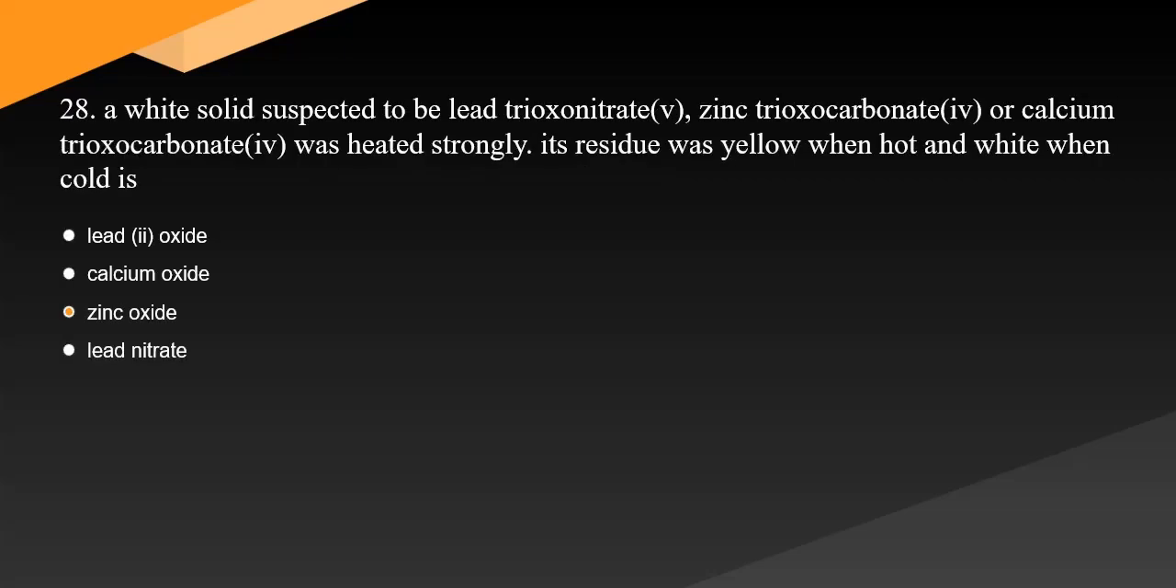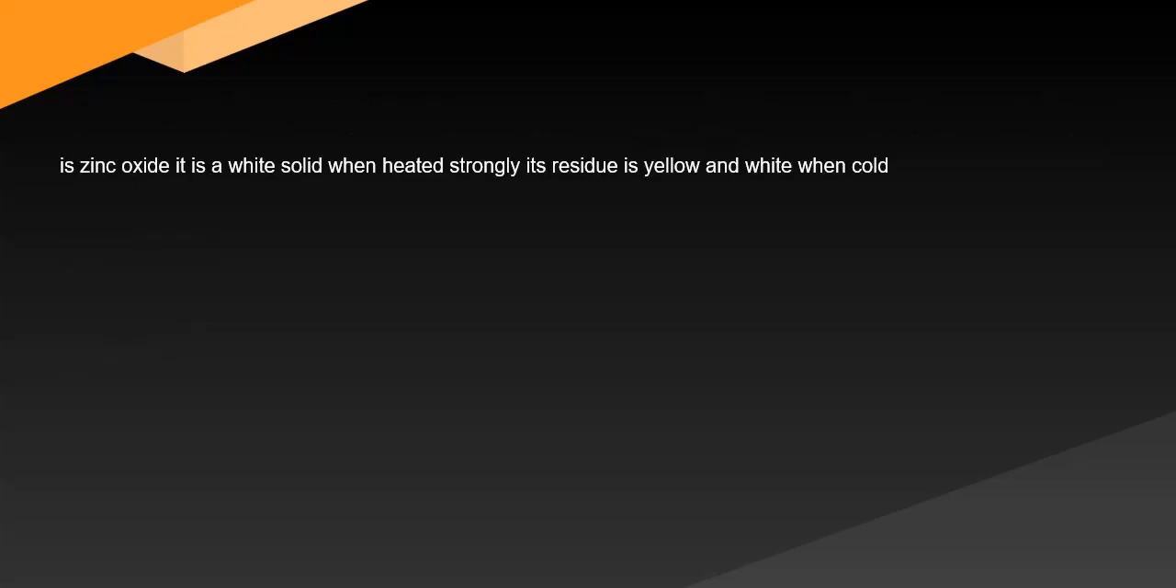28. A white solid suspected to be lead trioxonitrate(V), zinc trioxocarbonate(IV), or calcium trioxocarbonate(IV) was heated strongly. Its residue was yellow when hot and white when cold. Question 28 Answer is zinc oxide. It is a white solid when heated strongly. Its residue is yellow when hot and white when cold.